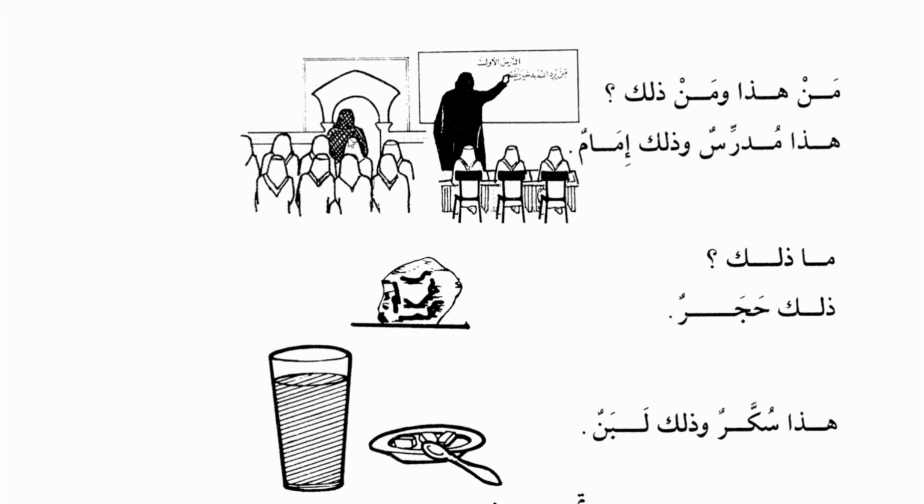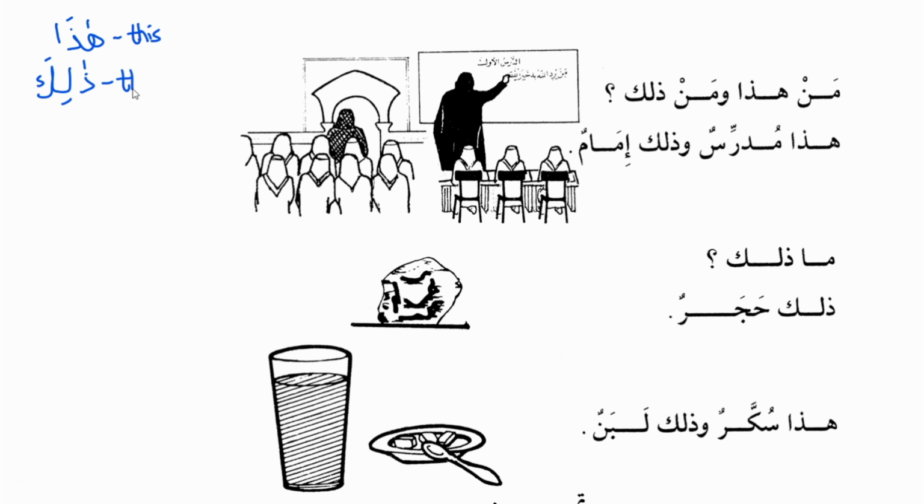So let's begin. Bismillah. Here the first question written is Man haza wa man zalika. We have already learned that haza means this and zalika means that.